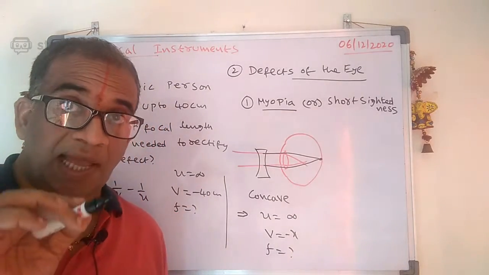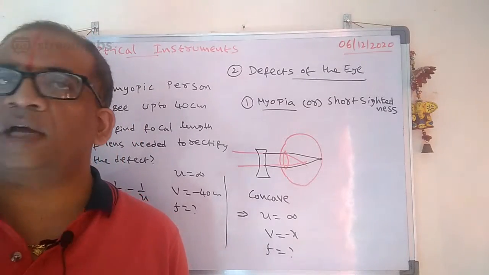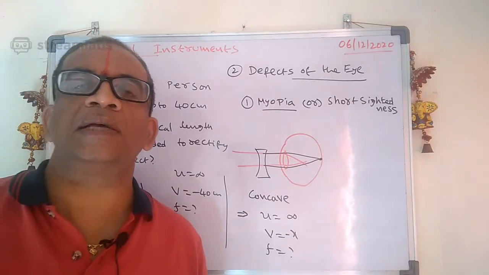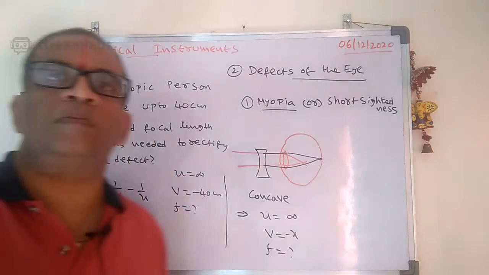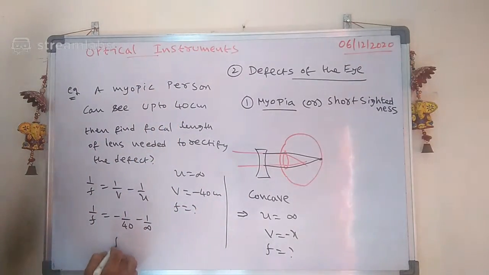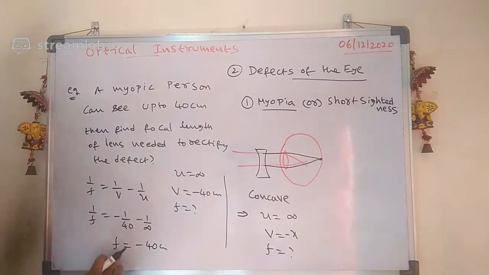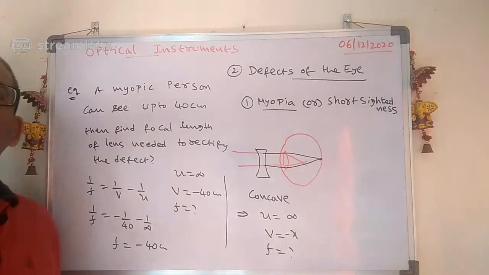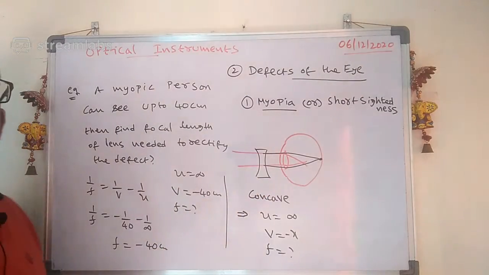Come on, the sign convention is very, very important here. Yes, very good. But see here, minus 40 plus 40. See carefully, the focal length is equals to minus 40 centimeter. The focal length is minus 40 centimeter. Minus 40 centimeter shows what? It shows that it is a concave lens.